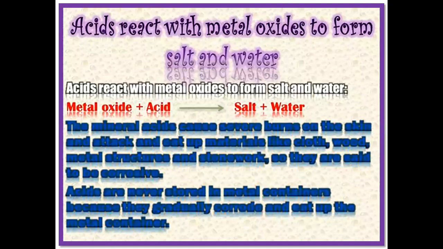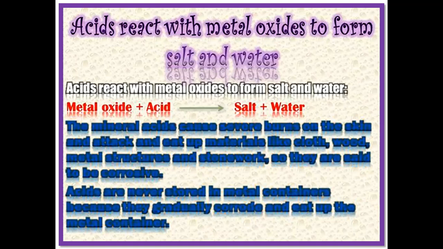Third chemical property. Acids react with metal oxide to form salt and water. Acids react with any of the metal oxides to give salt and water. On the basis of the product obtained, we can conclude that metal oxides behave as the base, and these reactions are neutralization reactions. Like for example, sodium oxide, when reacting with hydrochloric acid, gives sodium chloride along with water.